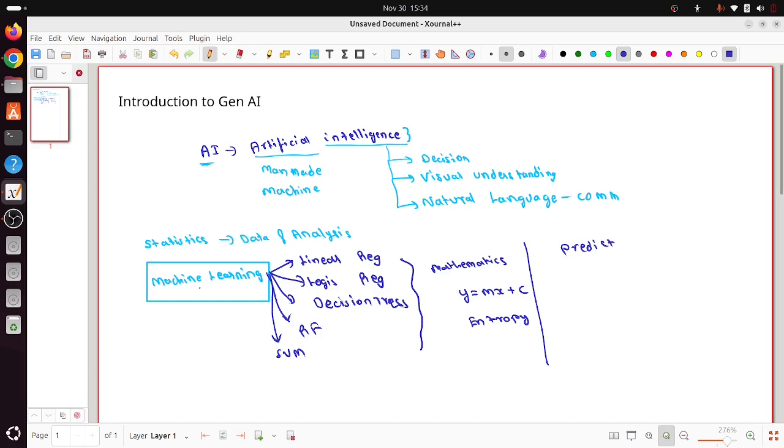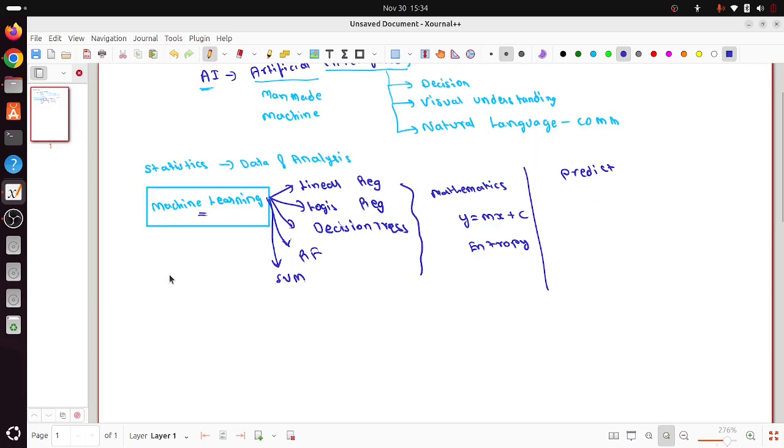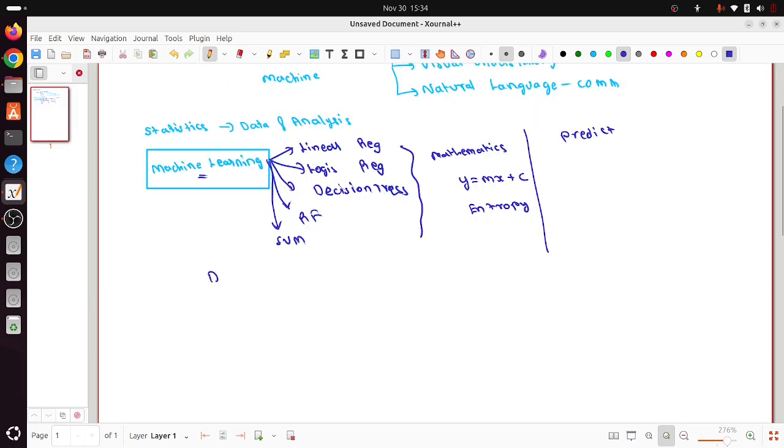So the idea of machine learning was, given a data, right? You have data, and data can be an image, or a video, or an audio. It can be anything, or it can be text data, or it can be tabular data.